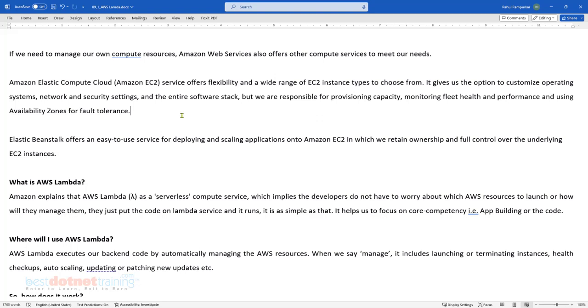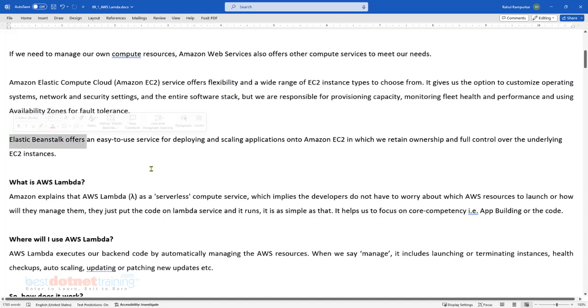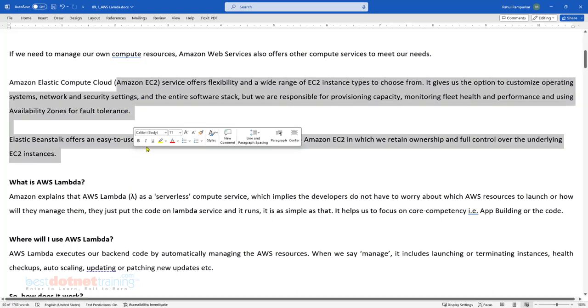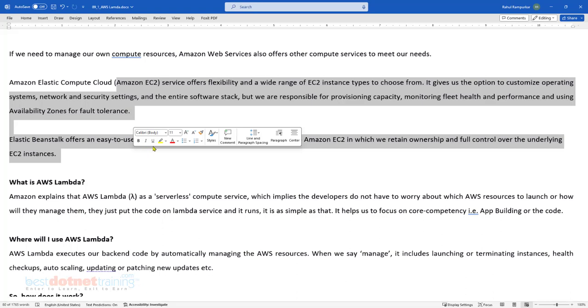Another option which is useful is Elastic Beanstalk, where you upload or deploy your applications. You don't have to provision the compute facility like instances. AWS will provision them and start using them. You deploy, you get the endpoint, and that is what you share with the end users. As simple as that. So other flexible solutions are available in case Lambda does not suit our requirement.